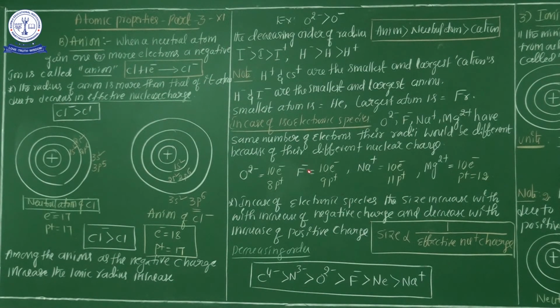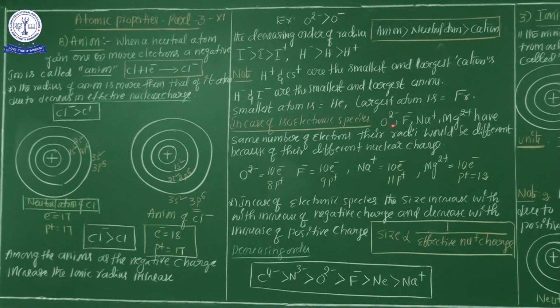Now we are going to discuss ionic radius in case of isoelectronic species. What is the meaning of isoelectronic species? The species which have the same number of electrons are called isoelectronic species. Now we are going to discuss the ionic radius in the isoelectronic species.